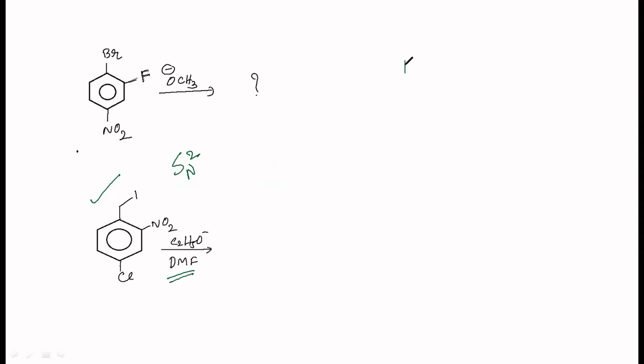Polar protic solvents like water, methanol are going to help SN1. These are all protic solvents. H plus ion will come out. That is going to interact with the nucleophile. We don't want any reagent to interact with the nucleophile in SN2 because that will be part of the rate determining step, isn't it?